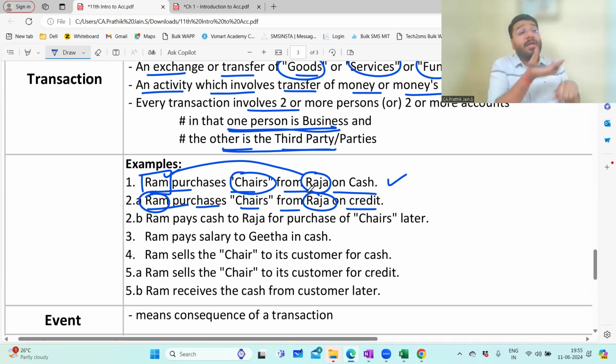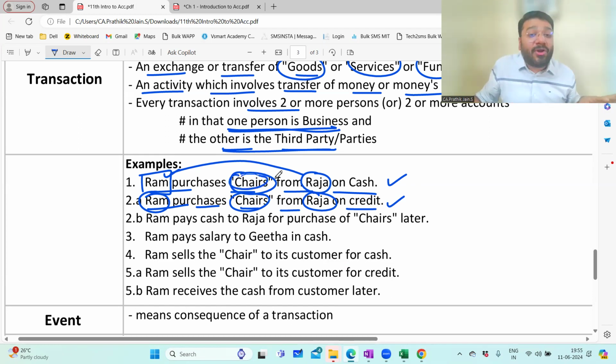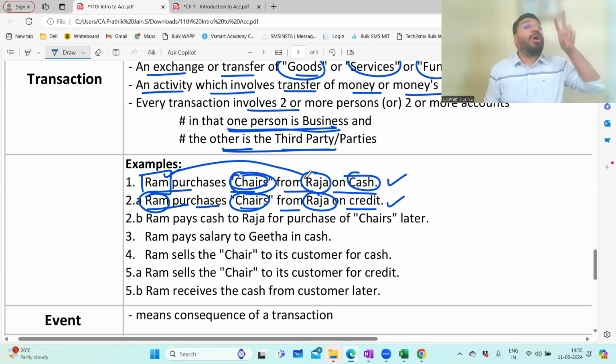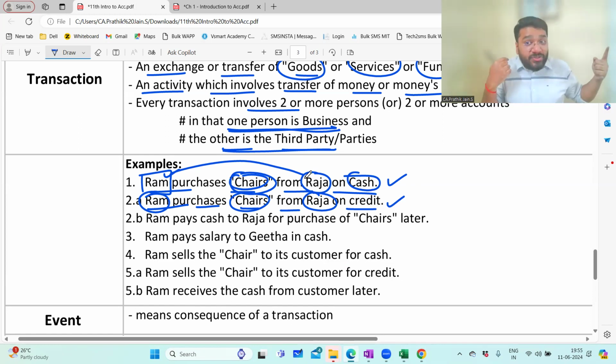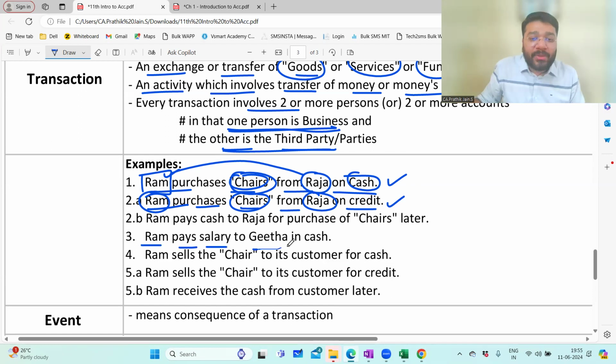So people will think that buying the goods, immediately paying is a transaction. No. Between them, if any one is getting exchanged, also it is transaction. So in this case, what is getting exchanged? Only chair is getting exchanged. Still, it is a transaction. In the previous case, what got exchanged? Chair got exchanged, cash got exchanged. So you should not think that whenever chair and cash both exchange simultaneously, it is transaction. No. If any one thing also is exchanged, it is a transaction. Either goods or service or funds or both. Clear with this point?